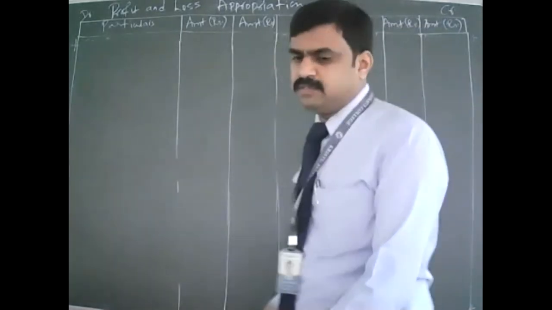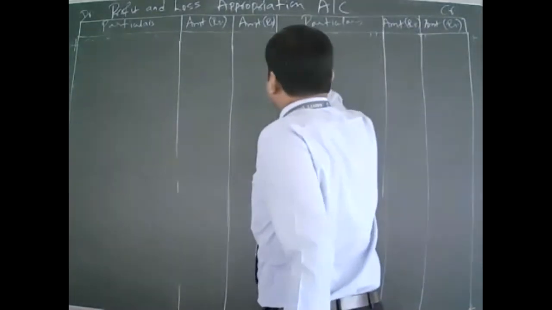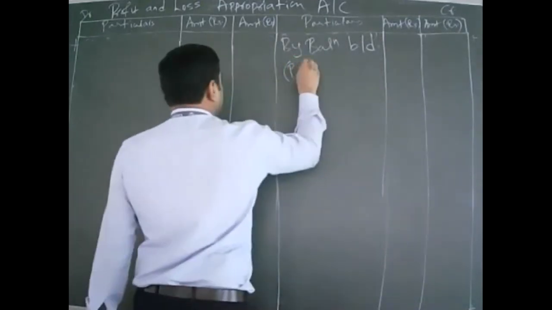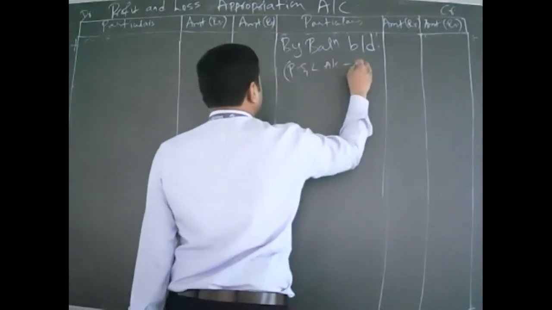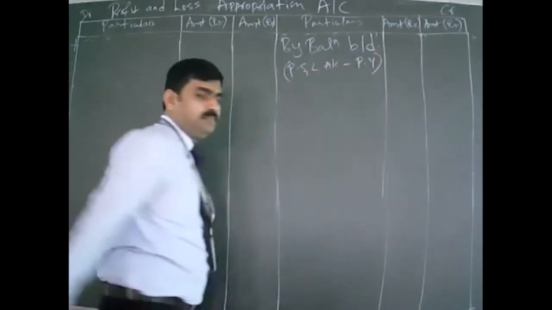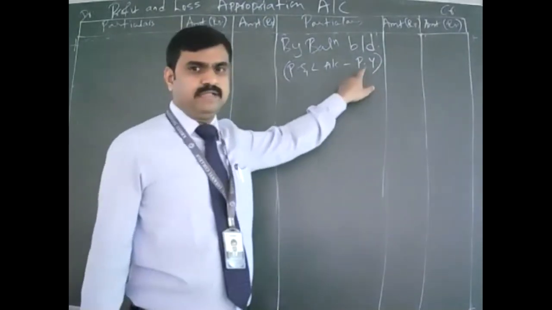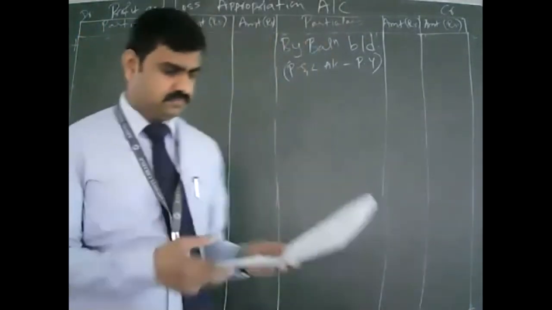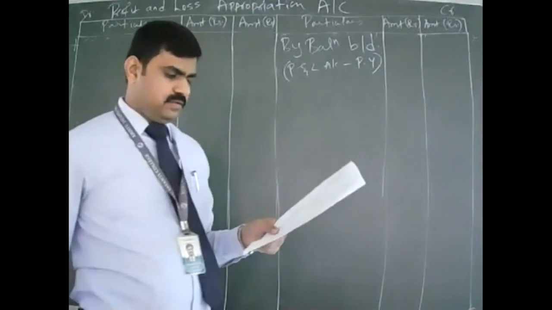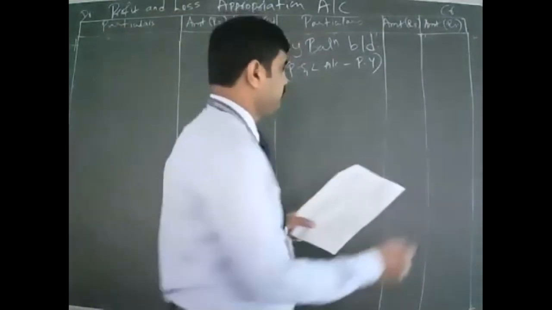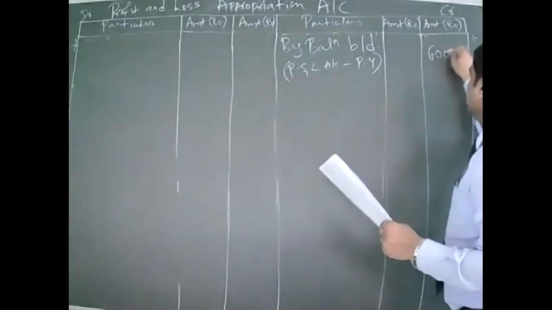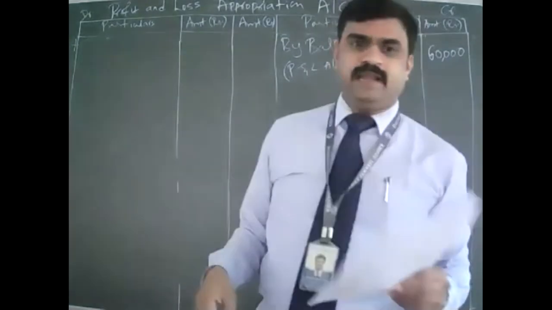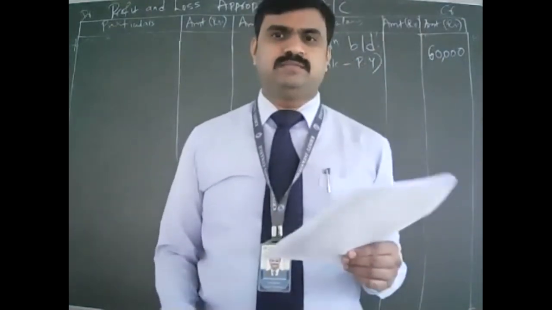Now write down balance brought down, that is, the profit and loss account of the previous year. How much is given in the trial balance? Profit and loss 60,000 last year. Look into the trial balance, it is given 60,000.